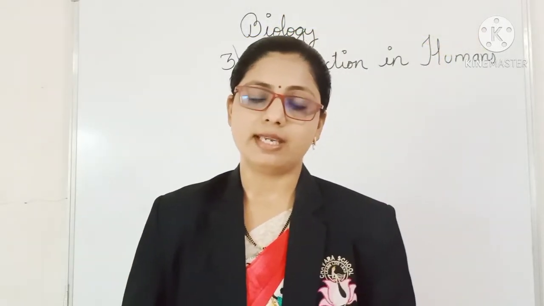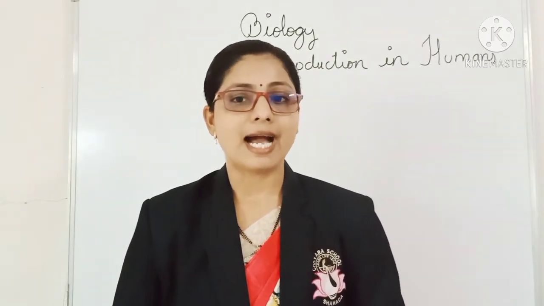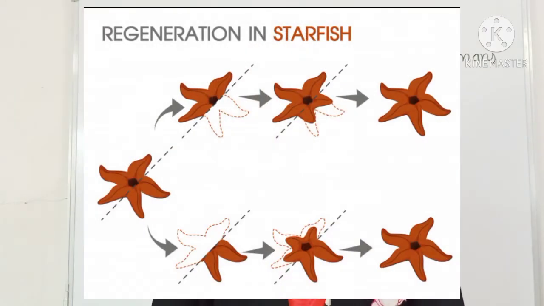Next we are going to see regeneration. Regeneration means what? Animals like hydra and starfish have a great power to grow missing parts. Suppose in a starfish, any part is cut off, that part regrows.